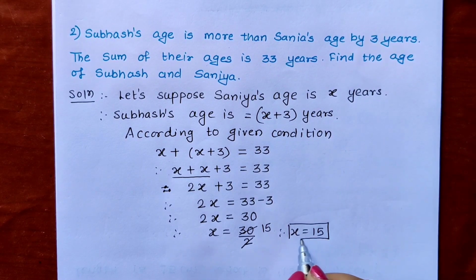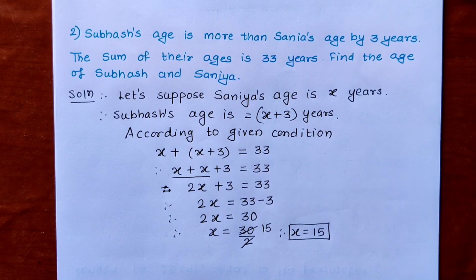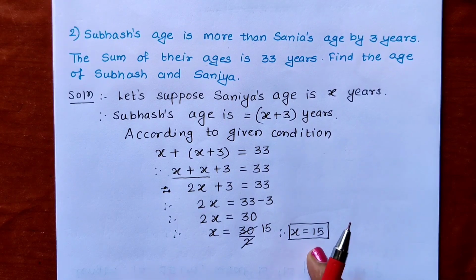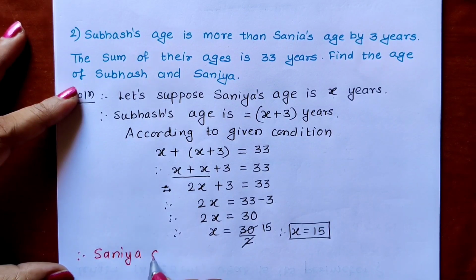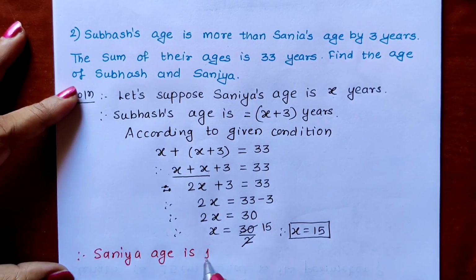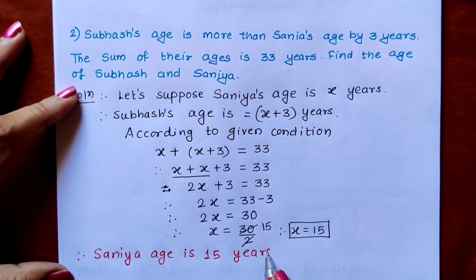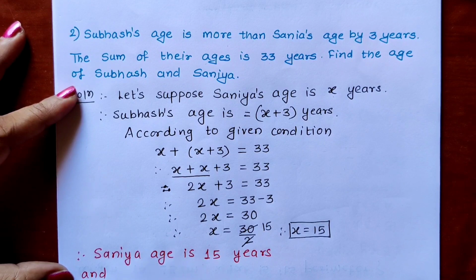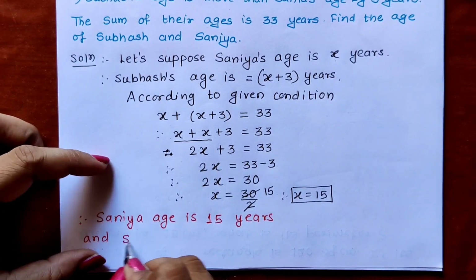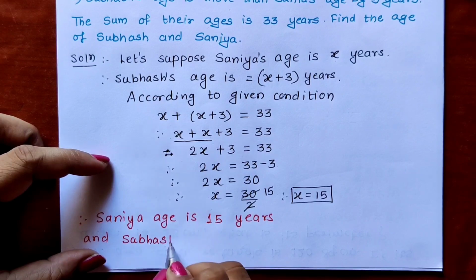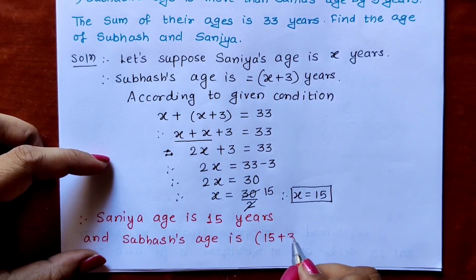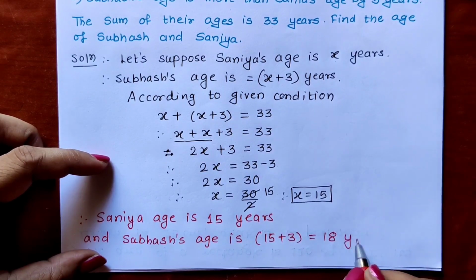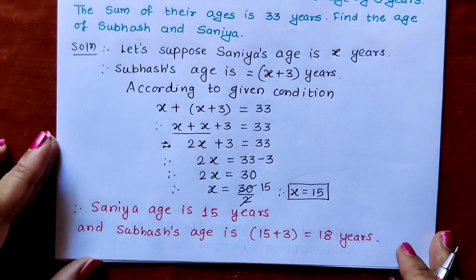So x we have considered as Sania's age. So Sania's age we have got 15 years. And Subhash is 3 years bigger, that means he will be 18 years. So let us write the answer statement. Therefore, Sania's age is 15 years and Subhash's age is 15 plus 3 is equal to 18 years. In this way, we have to solve this word problem.